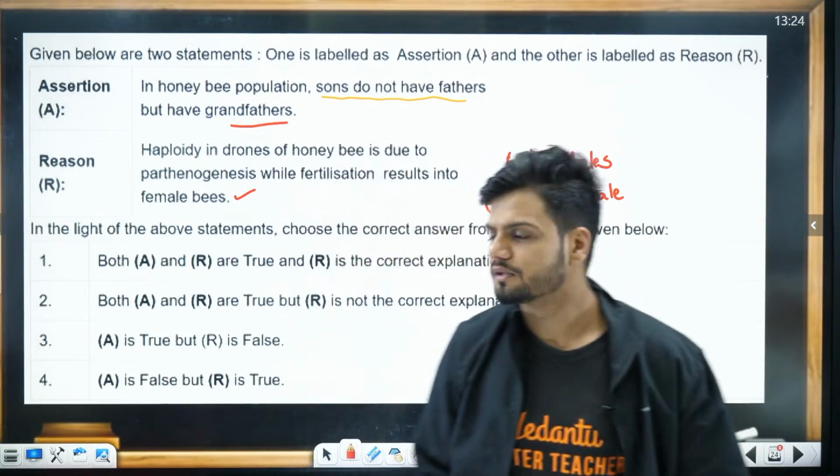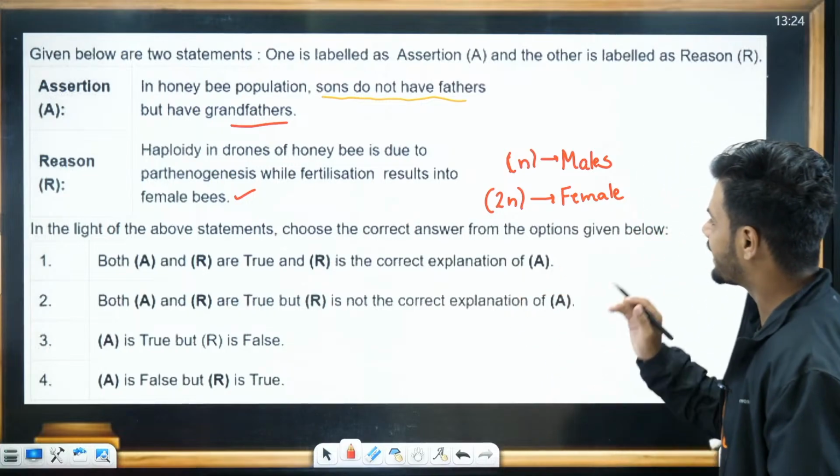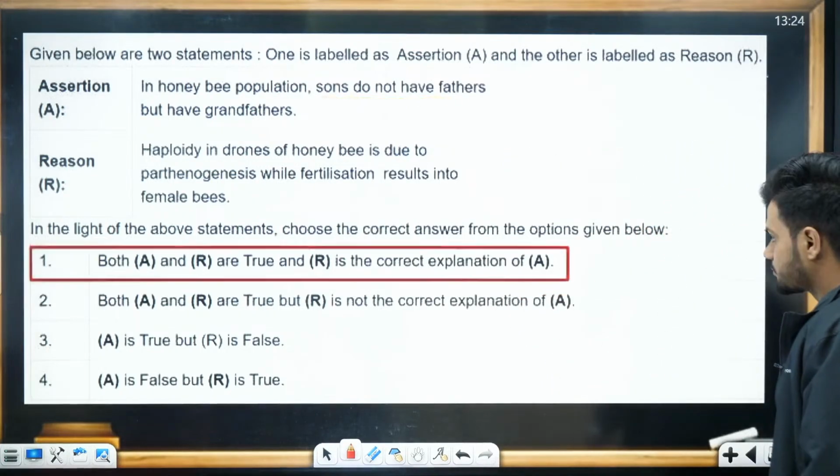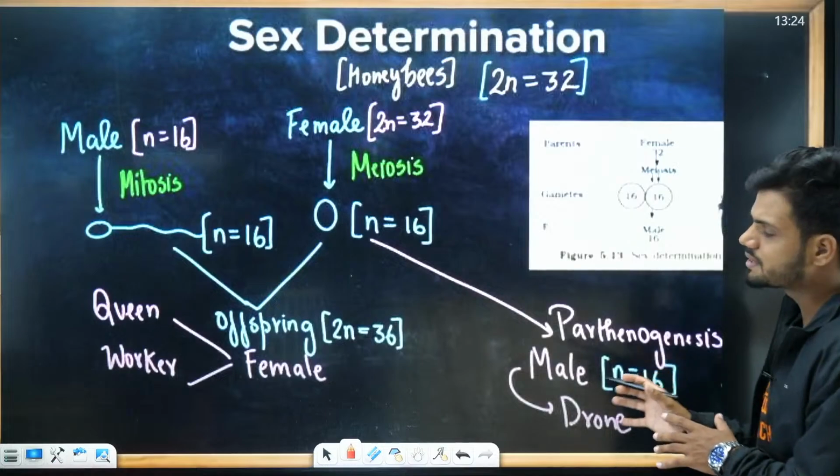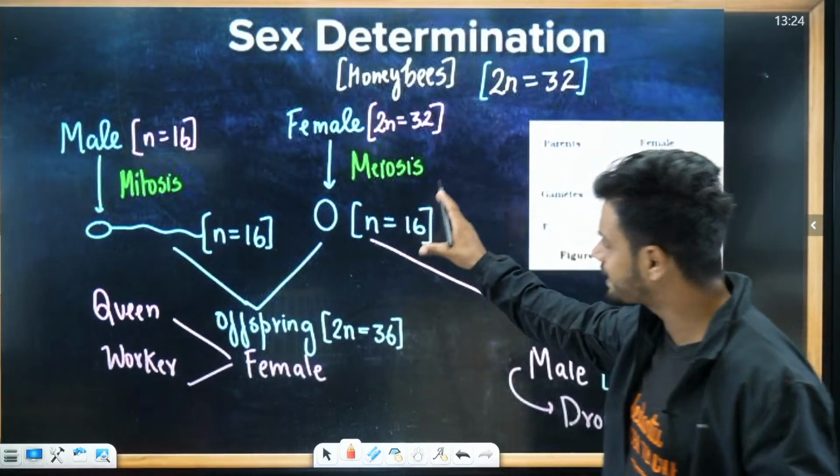Okay, haploid. So what is the answer? A and R are true, and R is the correct explanation of A. Easy question. Students, do you remember this? I've taught you this in my class. In my class, I've made you learn this.